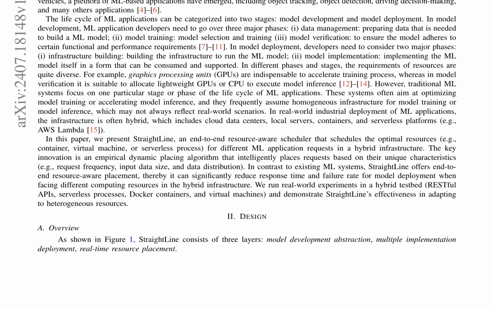Machine learning applications have evolved from academic research to industrial applications, with use cases in anomaly detection, edge robotics, and autonomous vehicles. The life cycle of machine learning applications involves diverse resource requirements, such as graphics processing units for training and lightweight GPUs or CPUs for model verification. StraightLine offers a novel approach by considering the entire lifecycle, adapting to heterogeneous resources in hybrid infrastructure. The system consists of three layers: model development abstraction, multiple implementation deployment, and real-time resource placement.